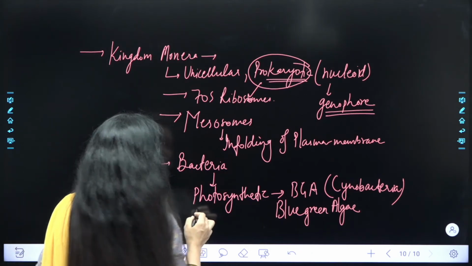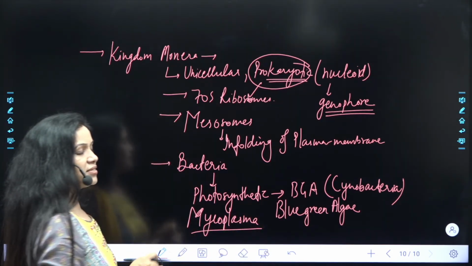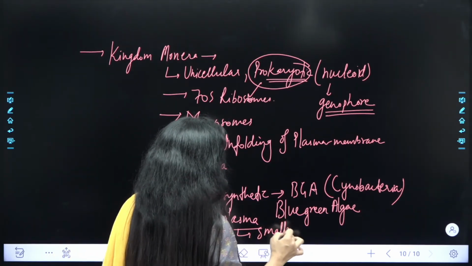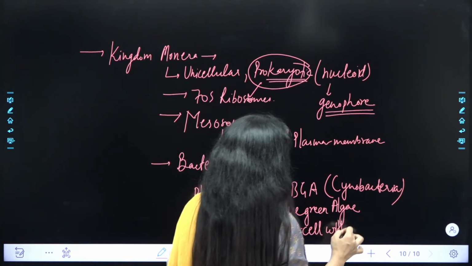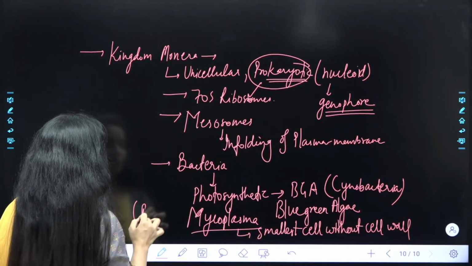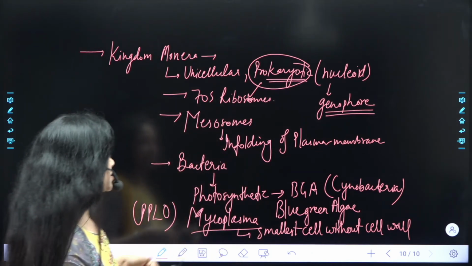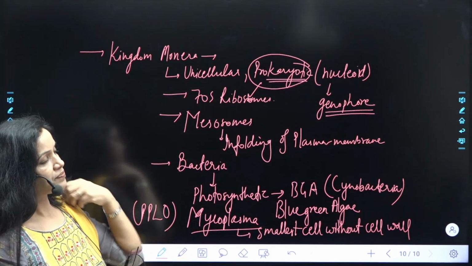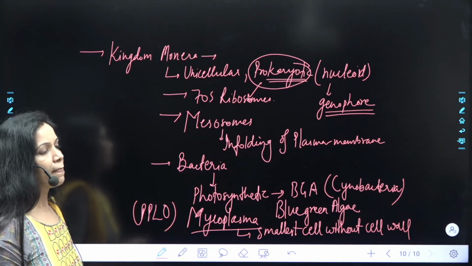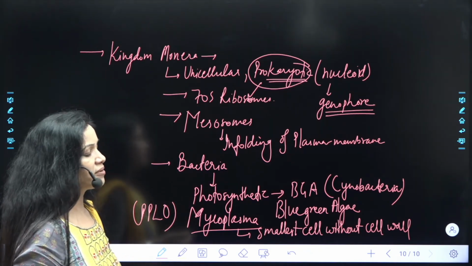You must have also heard of mycoplasma. Have you heard this name? Yes, you have heard this. You must have heard mycoplasma in the cell topic: the smallest cell without a cell wall is mycoplasma, or in short we also call it PPLO, pleuropneumonia like organism. Definitely you must have heard it. This is also one example of bacteria, that is mycoplasma. So this is some important information about the kingdom Monera. Remember this, that is sufficient for the exam. Exactly, mycoplasma is also one of the bacteria and bacteria are members of Monera. Okay?